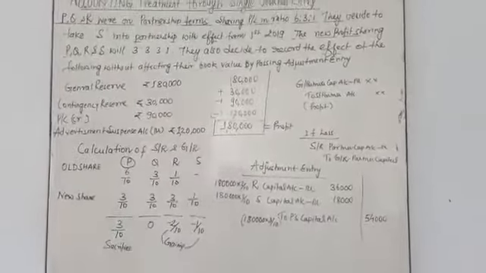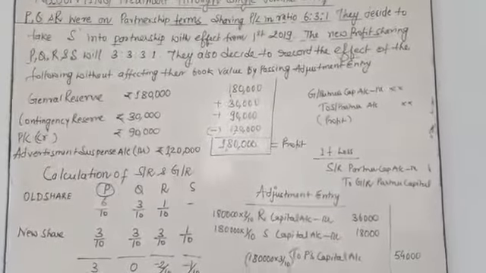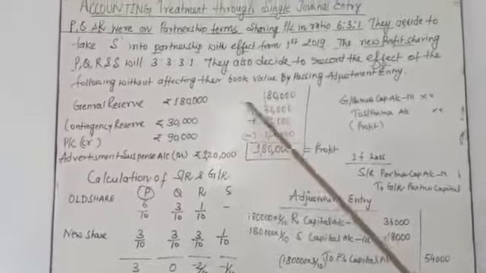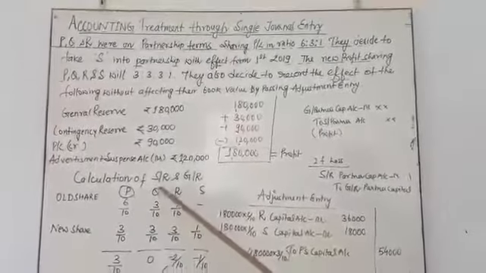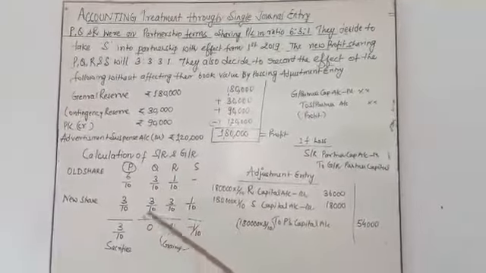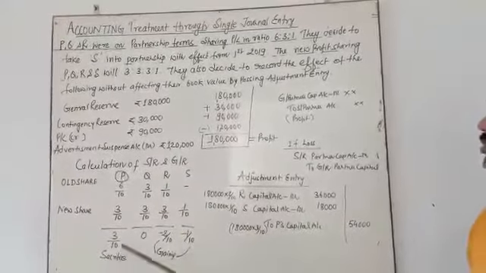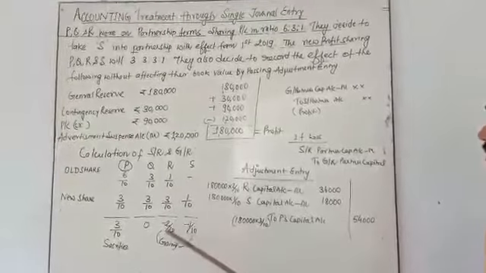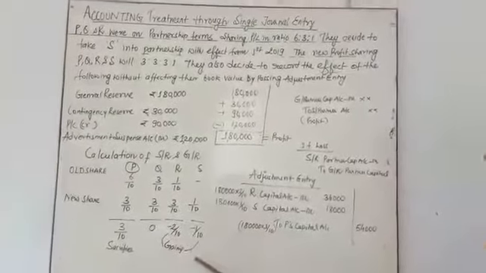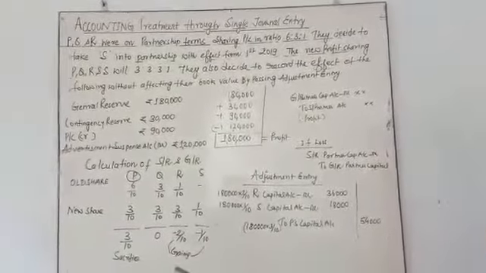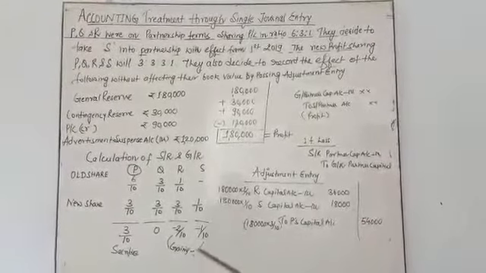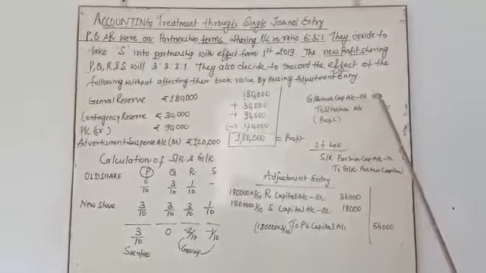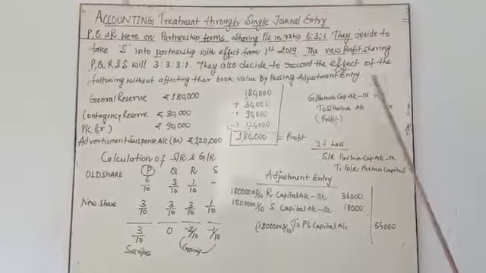My dear students, observe what the question was. In this question you first have to calculate the sacrificing or gaining ratio of old and new partners. P is the sacrificing partner, and R and S are gaining partners. The formula: if there is a profit, gaining partner's capital account debit to sacrificing partner's capital account.